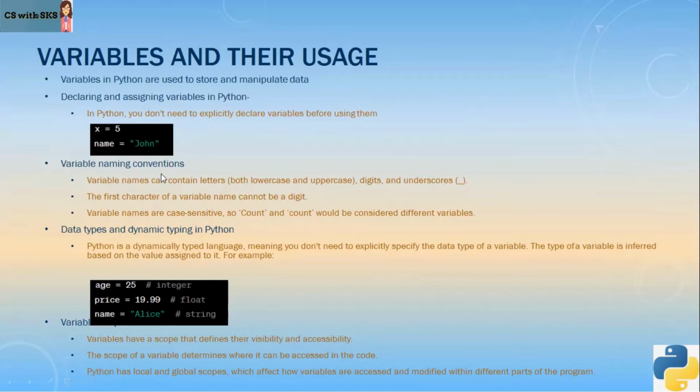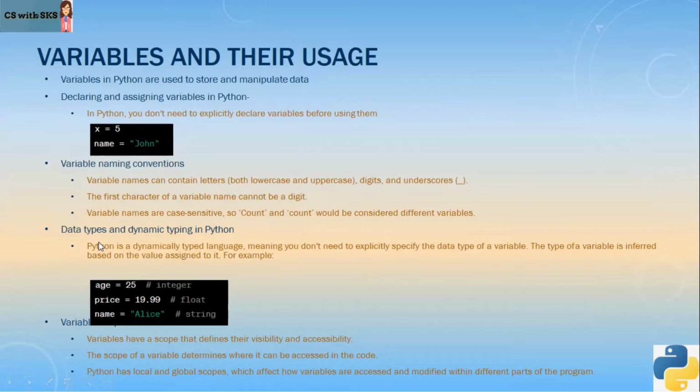So variable naming conventions we have already learned. Variable names can contain letters, both lowercase and uppercase, digits, and underscore. The first character cannot be a digit. It can start with a letter or it can start with an underscore. Variable names are case sensitive. So count with capital C and count with small c, they both are considered different, right?